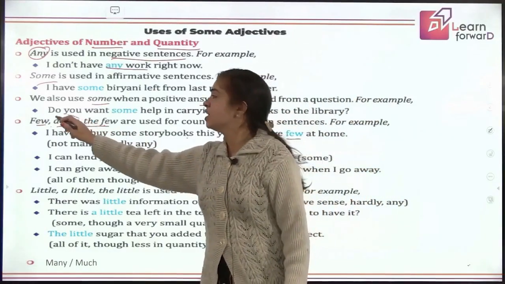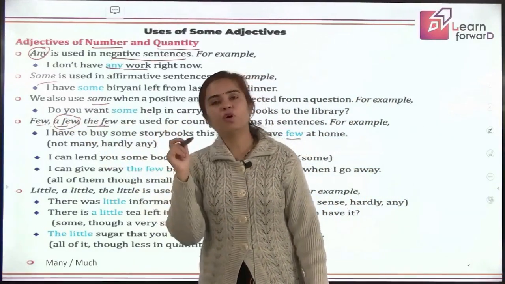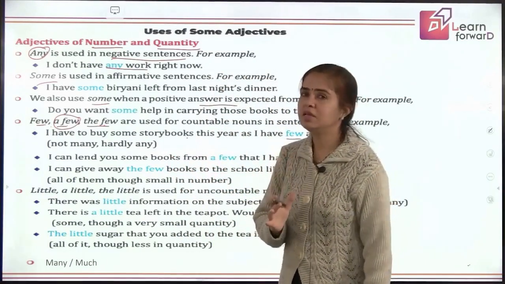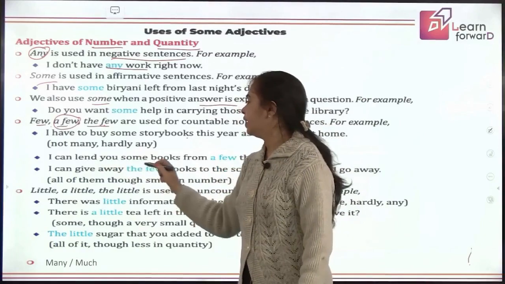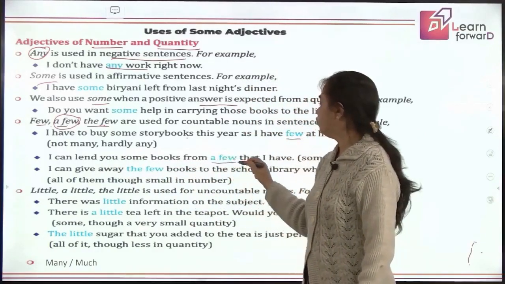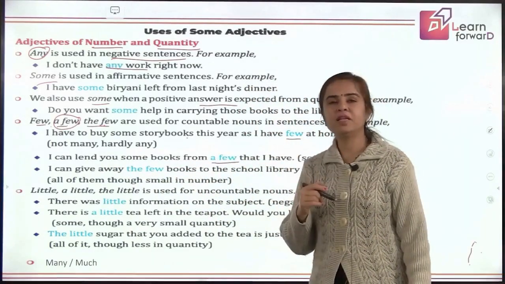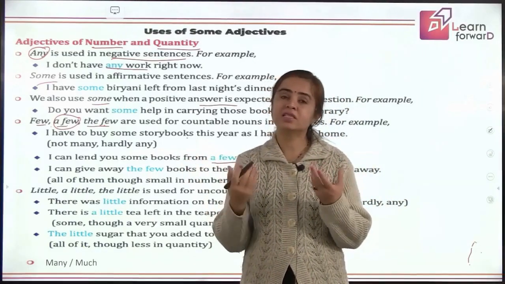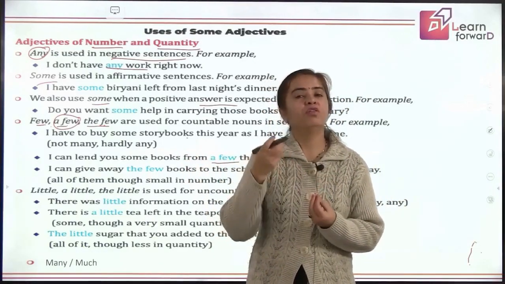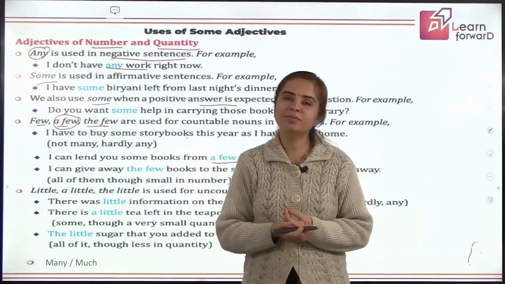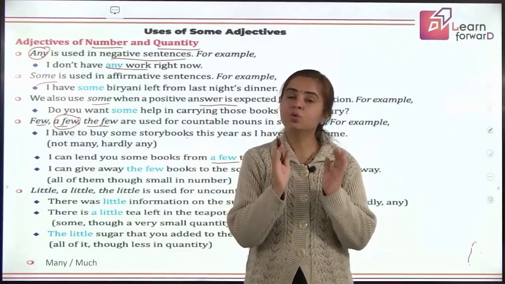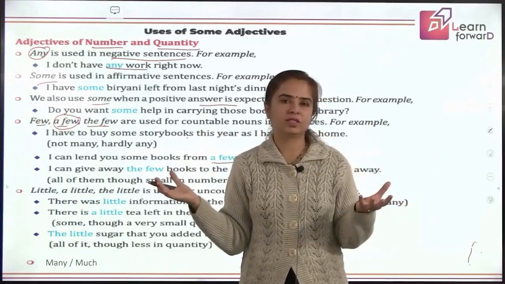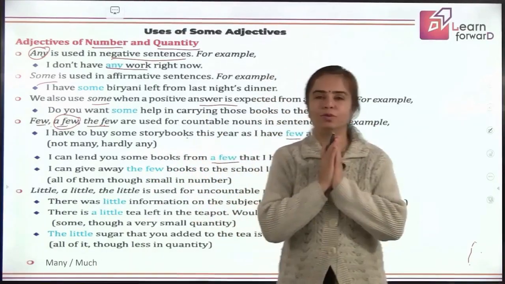But when I say a few, that means whatever number it is, yes, it's good enough to be satisfied. Like I can lend you some books from a few that I have. That means I don't have a huge collection of storybooks. But yes, whatever collection I have, from that I can lend you some. That means that number is good enough to share also with somebody, but it is not too much. That is why you are saying a few.